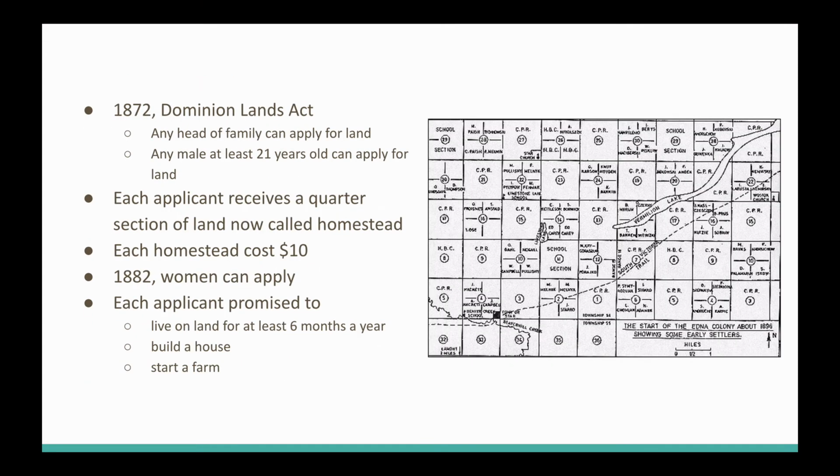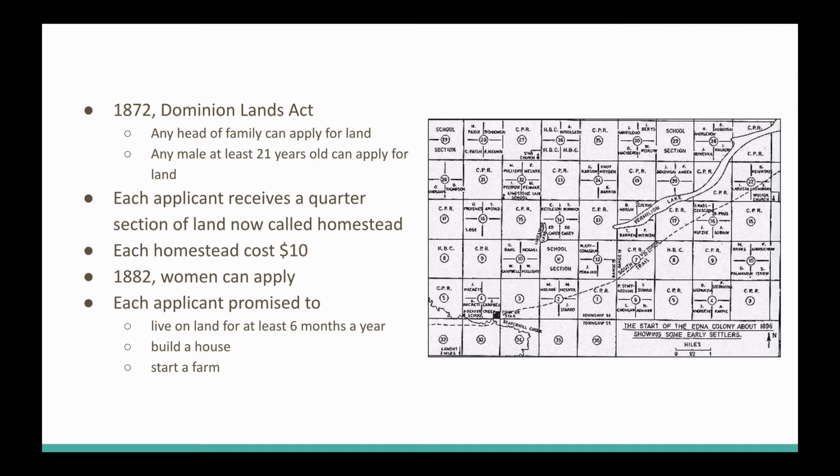In 1872, the Dominion Lands Act is passed. And this is another image here of these sections and how they were divided up. The Dominion Lands Act stated that any head of a family can apply for land. Not only that, but any male at least 21 years old can also apply for land. Each applicant is going to receive a quarter section, and that is going to be called a homestead. Each homestead is going to cost $10. And in 1882, they allowed women to apply.